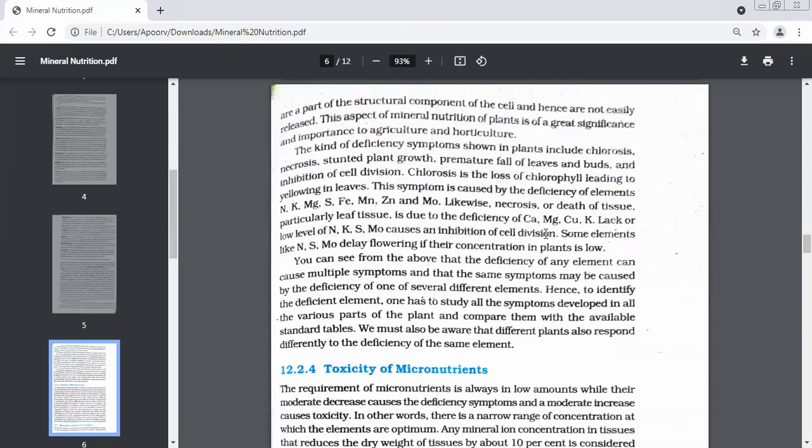Calcium. Mg, you already told me. Cu? Copper. Yes. And K, you told potassium. Lack or low level of N, K, S, Mo causes an inhibition of cell division. Which element out of all these elements I just now discussed causes inhibition of cell division?